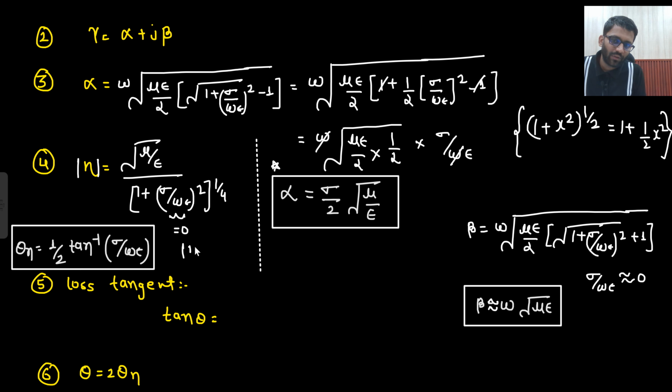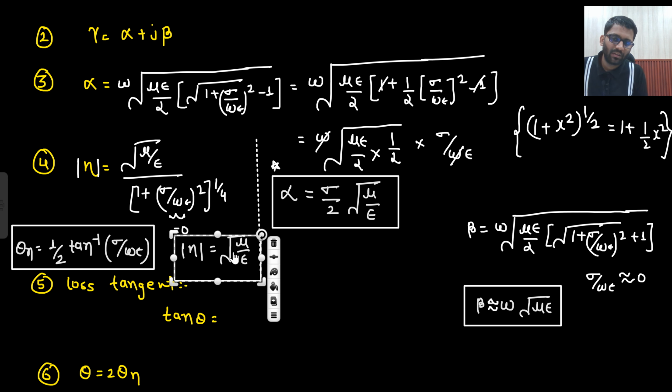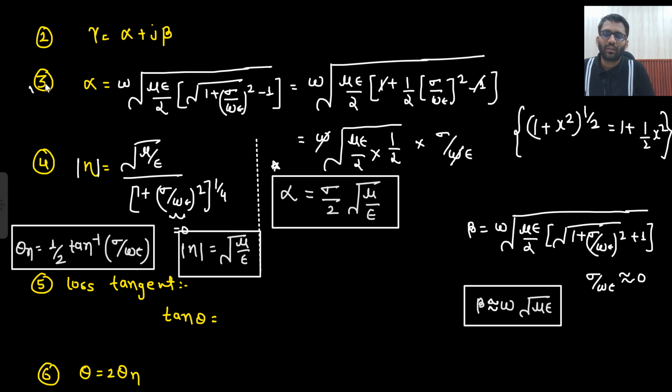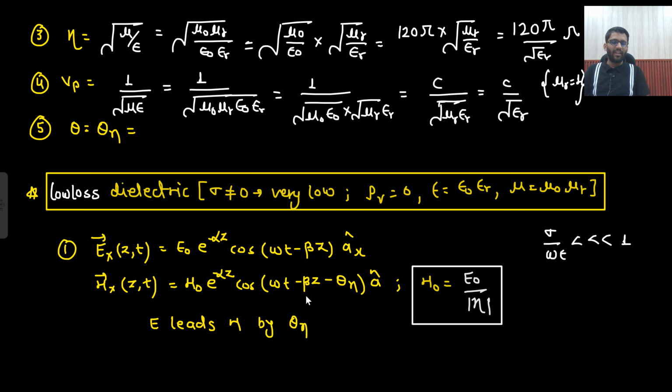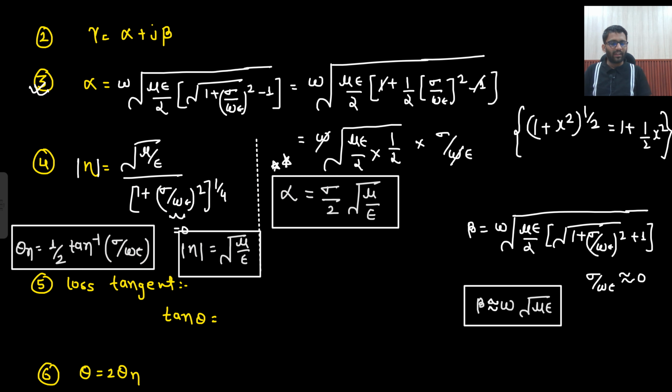So what will be the magnitude of eta you are getting? The same magnitude which was there for the lossless medium. There is very low loss, that means it is nearly equal to a lossless medium only. Just the difference will be in the expression of alpha. If some medium is low loss, then you can take it as a lossless medium, but the difference you need to take care of is that the value of alpha will be non-zero, and that will be given by sigma by 2 under root mu upon epsilon. Is that clear to you?